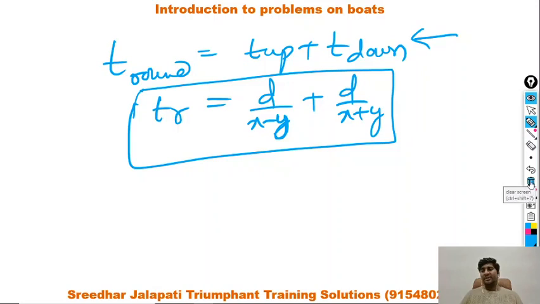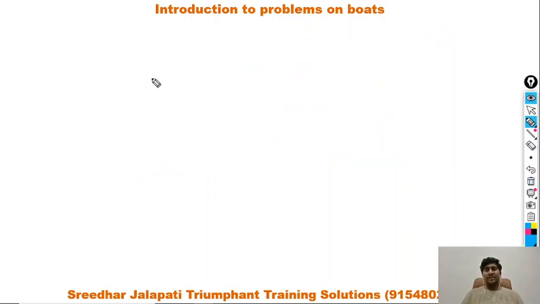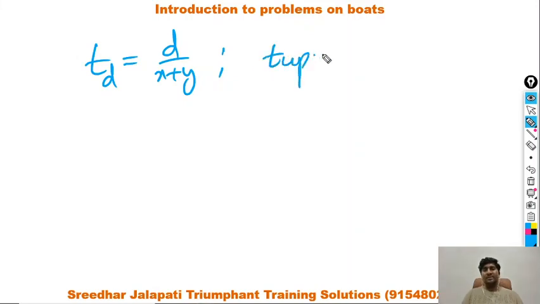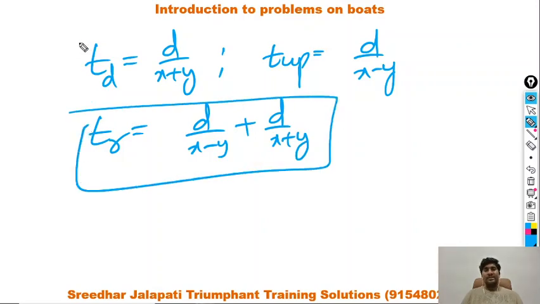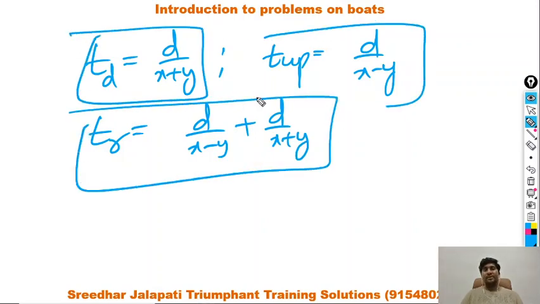So let me recollect once again. Whenever you see a word called downstream in the question, just apply this: time taken for downstream is d by x plus y. If you see a word called upstream in the question, just apply this: time taken for upstream journey is d by x minus y. And if you see a word called round trip journey in the question, then apply this: time taken for round trip journey is time taken for upstream journey plus time taken for downstream journey. Just follow this terminology, you can answer the questions.